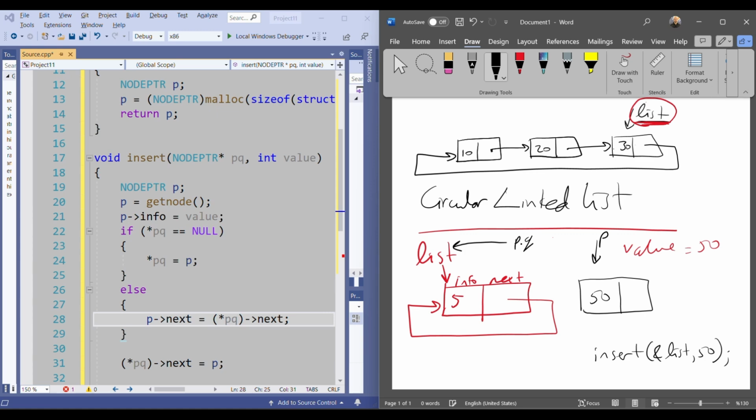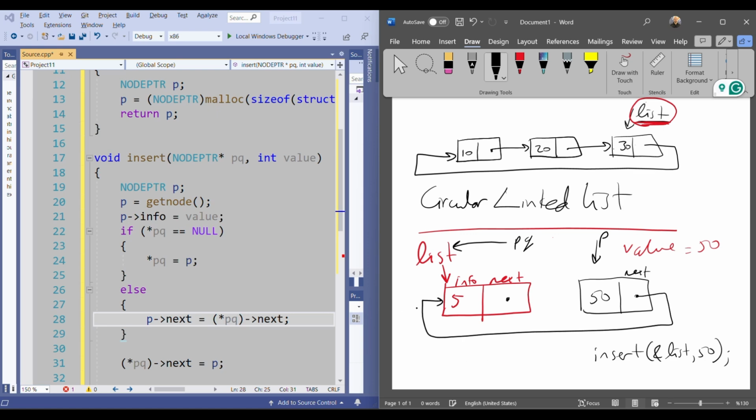So PQ, the list, points to this node. So this node's next will be assigned to T's next. What is this node's next? It points to itself. So this address will be copied into T's next, and T will point to the first one.